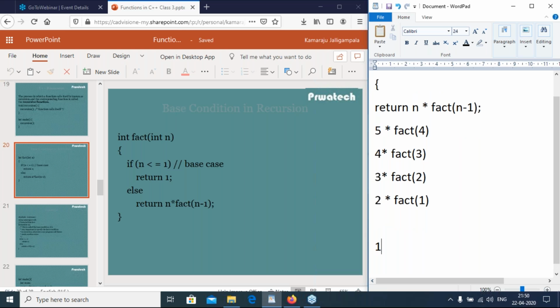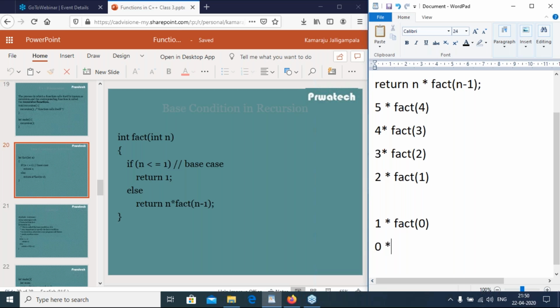So 1 into fact of 0, then 0 into fact of -1, and so on, infinitely. So every recursion function should have a base condition. In this example, int fact is a function having one parameter and returning an integer.